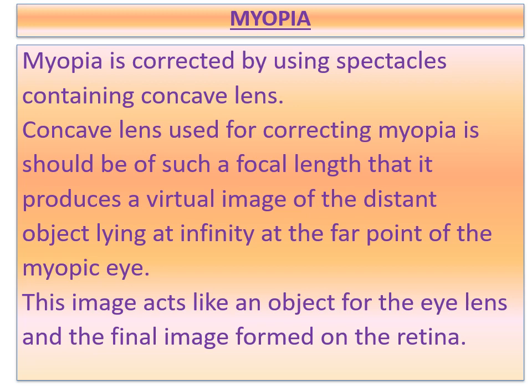So you have to remember here that myopia is corrected by using spectacles containing a concave lens. The concave lens used for correcting myopia should be of such a focal length that it produces a virtual image of a distant object lying at infinity at the far point of the myopic eye. In the diagram representation also I have shown. This image acts like an object for the eye lens and the final image is formed on the retina. I hope you have understood these points.